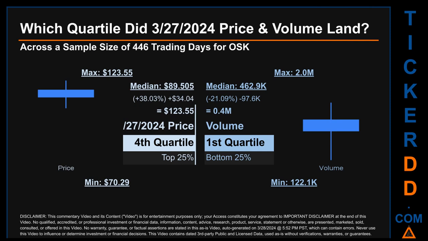Descriptively, OSK has a median price of $89.505. Therefore, March 27, 2024 price was higher from that middle marker by 38.03%. The day's volume of 0.4 million was less than the median by 21.09%.